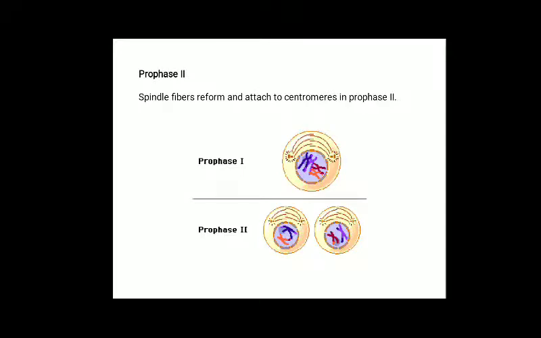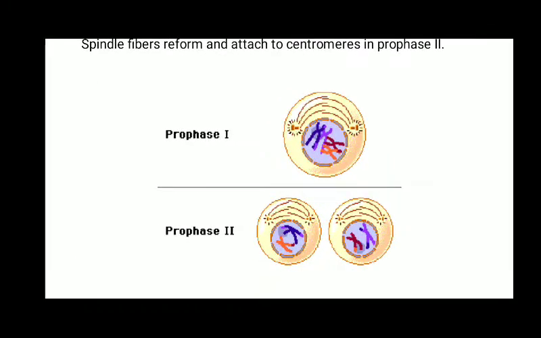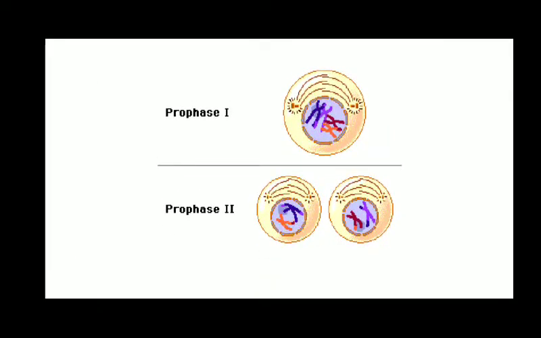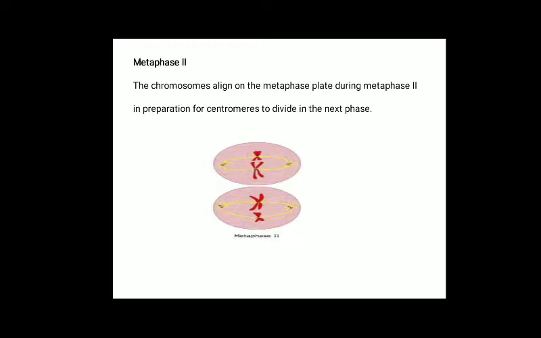So prophase 2. The spindle fibers reform and attach to the centromeres in prophase 2. So we are drawing both the diagram of prophase 1 and prophase 2. In this prophase, what happens? The spindle fibers reform and attach to the centromere in prophase 2. Then metaphase 2. In metaphase 2, the chromosomes align on the metaphase plate, preparing for the centromeres to divide in the next phase.